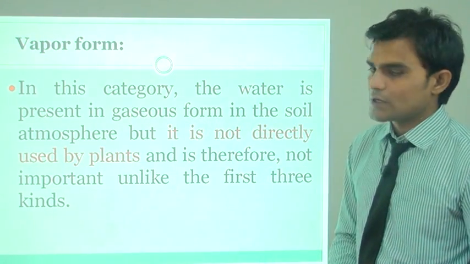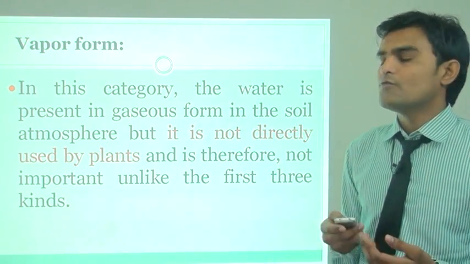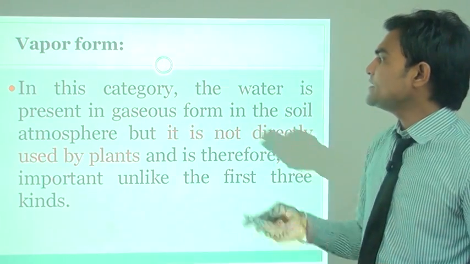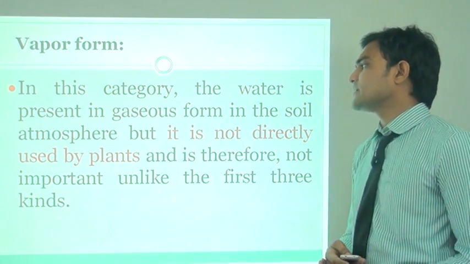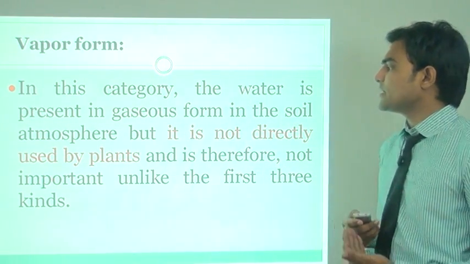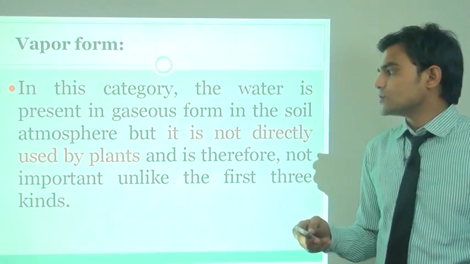Now the last one is water vapor. This is not important for irrigation purposes. It is the category where water is present in gaseous form in the soil atmosphere, but it is not directly used by the plant.